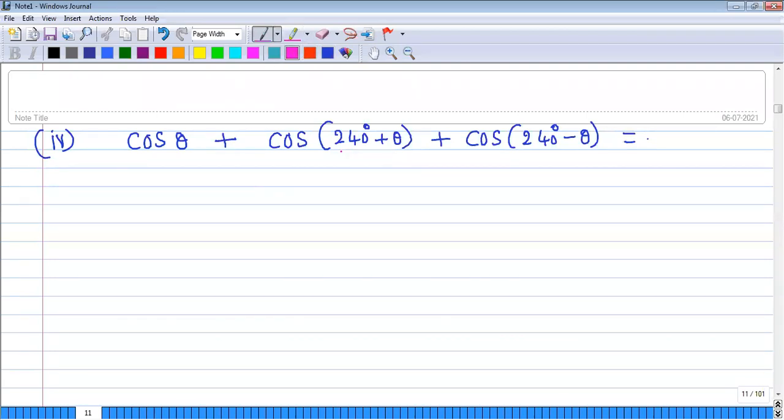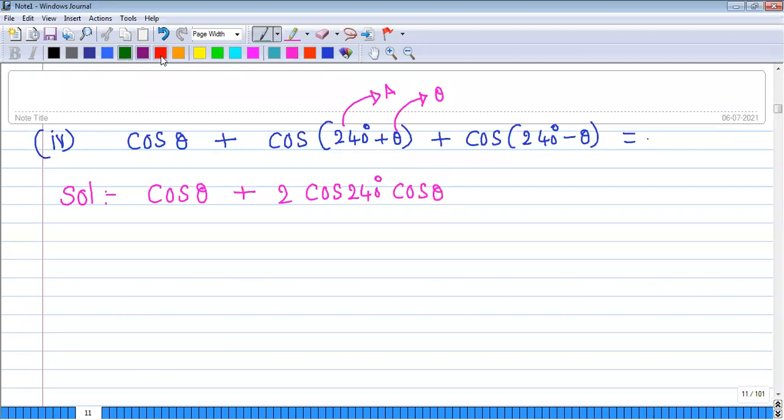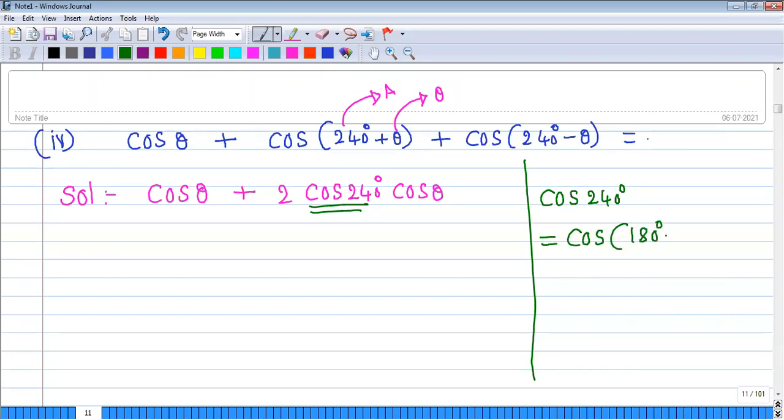So again, cos of A plus B plus cos of A minus B is 2 cos A cos B. Our solution follows like this: cos theta plus 2 cos, this is A, this is theta, cos 240 degrees cos theta. Now we need to find this cos 240 degrees value. Cos 240 degrees is equal to minus 1 by 2, which is cos of 180 degrees plus 60.